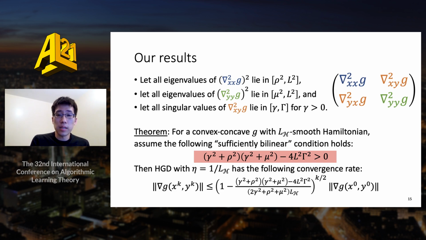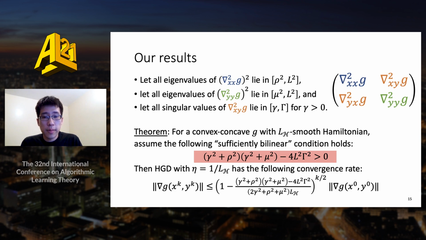Here we show a more precise statement of our results. We first define bounds in the eigenvalues of the second derivatives of G. In particular, we define upper and lower bounds on the eigenvalues of the squared blocks of the Hessian, as well as upper and lower bounds on the singular values of the off-diagonal block of the Hessian. L here represents the smoothness of G with respect to x or with respect to y. Rho and mu represent the strong convexity of G with respect to x and the strong concavity with respect to y. We allow rho and mu to be 0, which corresponds to the case where G is not strongly convex with respect to x or strongly concave with respect to y.